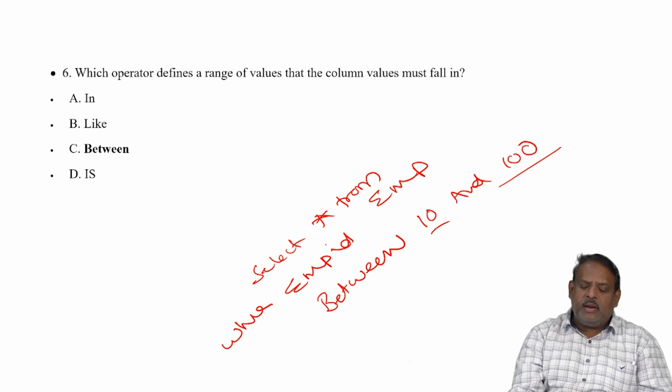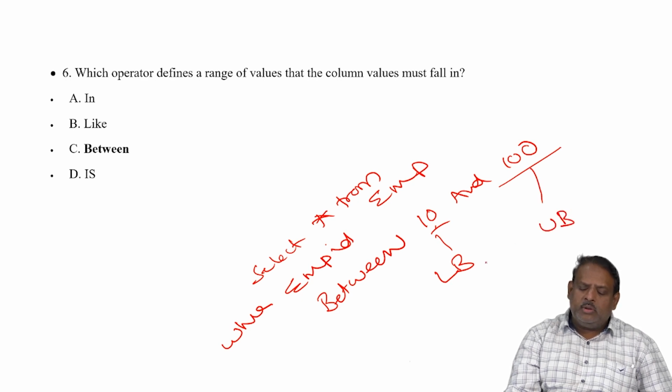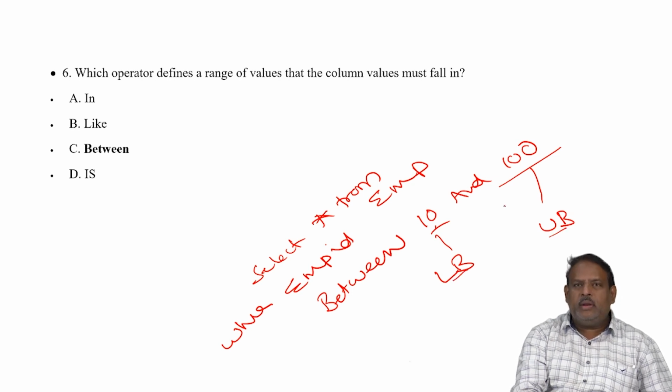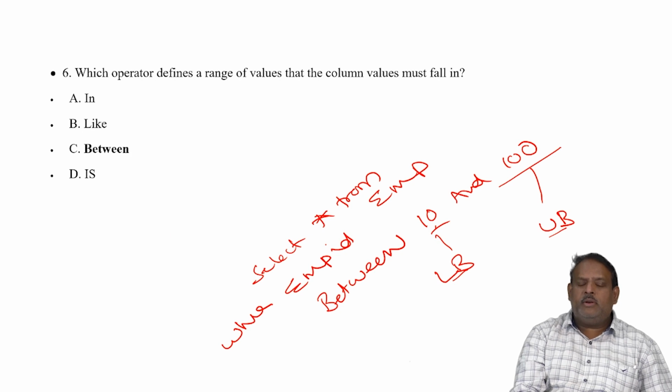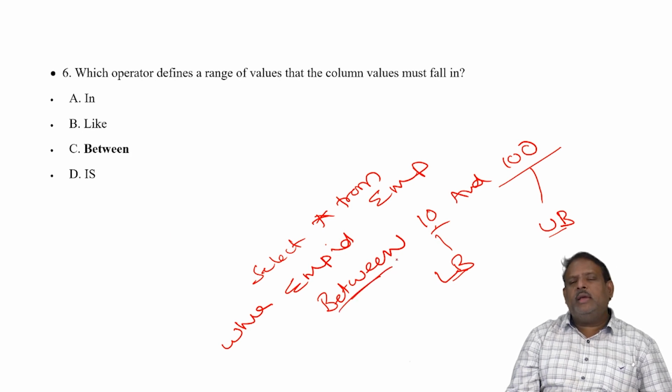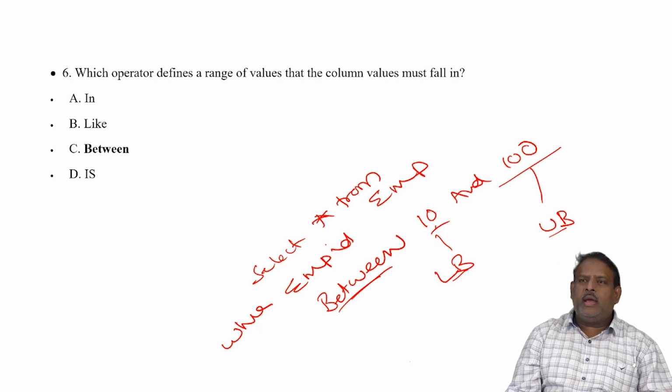Now this 10 and 100 is the range. The range is between 10 and 100, lower and upper. This 10 is the lower boundary. This 100 is the upper boundary. So all values between 10 and 100 will be retrieved based on the condition between. So between is like a range operator where you have to mention the lower boundary and higher boundary.